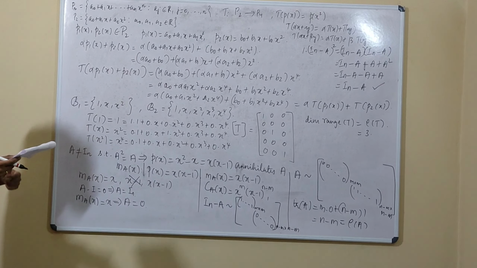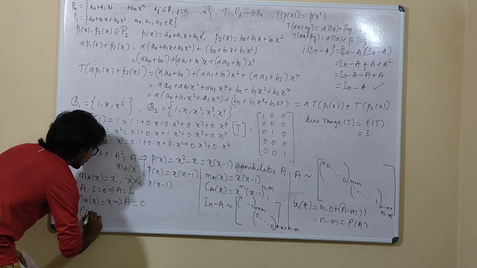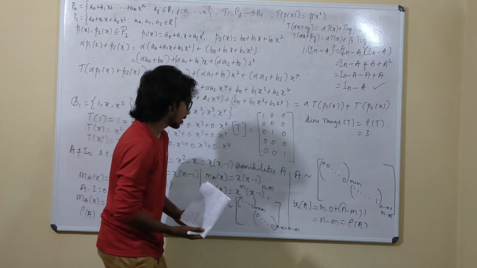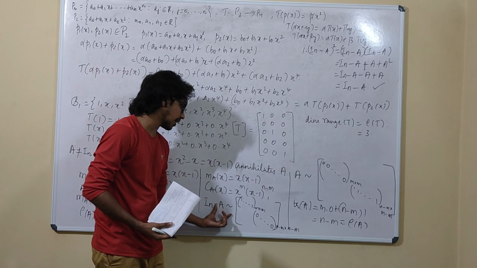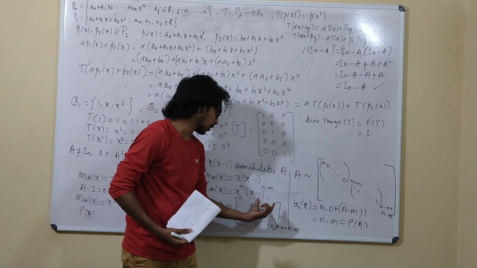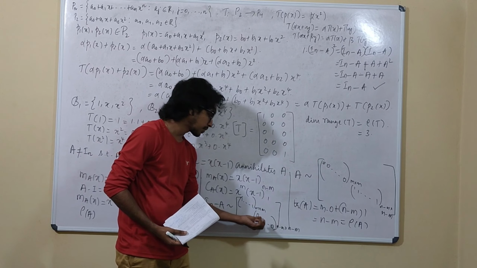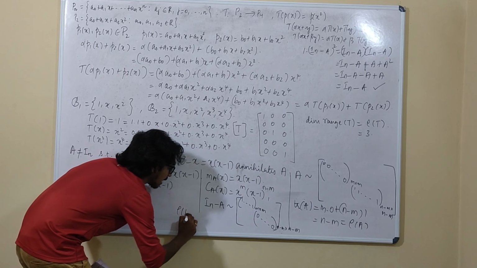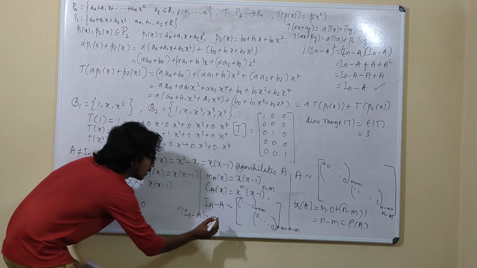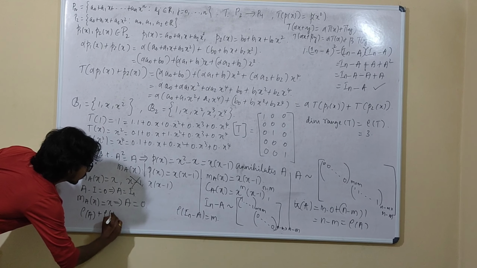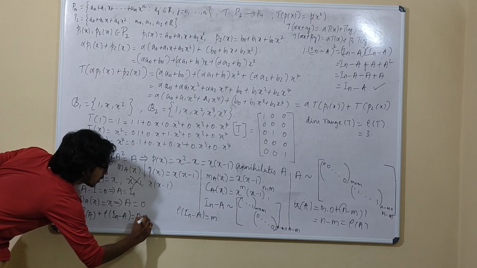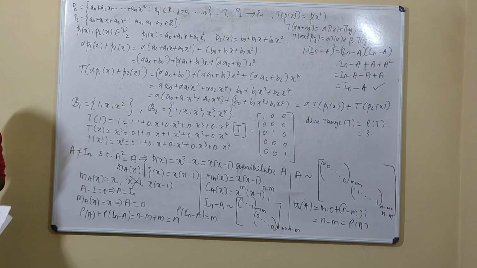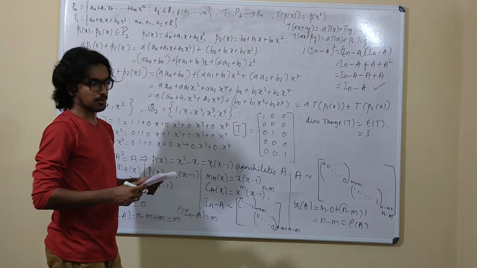And coming to the third option, that is rank of A. Before that, we will have to find out the matrix In minus A. Here, if you see the matrix In minus A, what happens? 1 minus all this 0. The m by m block is full of 1s and this n minus m block is full of zeros. Hence, the rank of this In minus A is m. Therefore, rank of A plus rank of In minus A would be n minus m plus m, which is equal to n. That is the third option, and that is a true statement, and hence it is a wrong option.